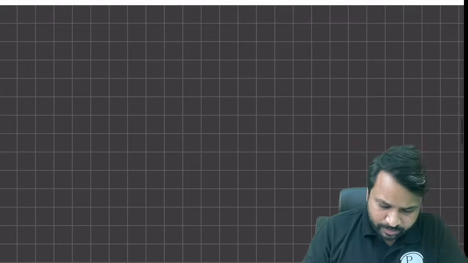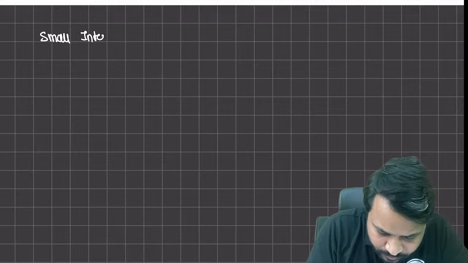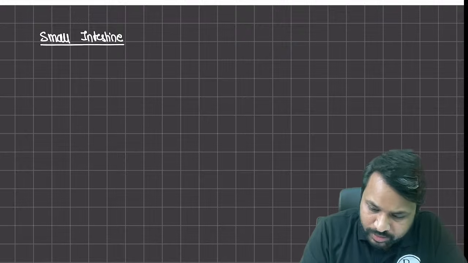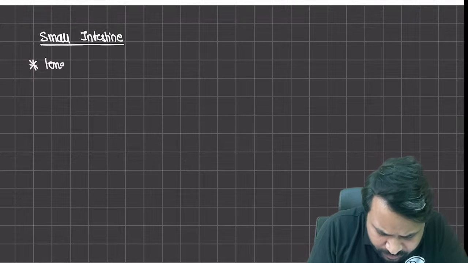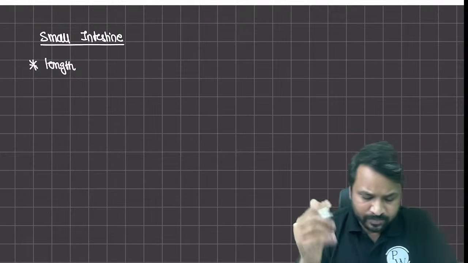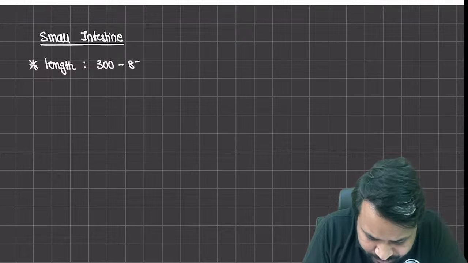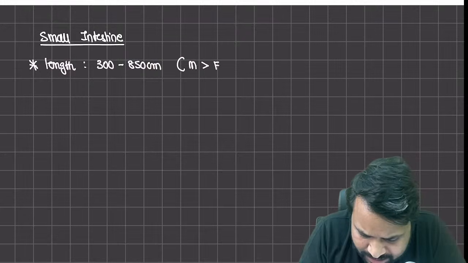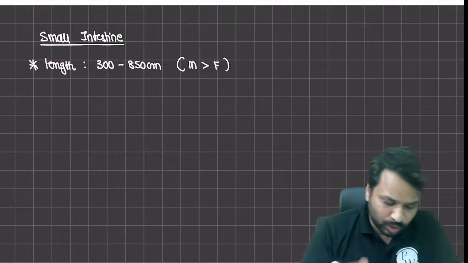I'll take a quick component here. When I talk about the small intestine, you will see the total length. Now it varies from specimen to specimen, human to human. But the total length that is being reported is around 300 to 850 centimeters. It is longer in males when compared to females. Okay, so length of the small bowel is longer in males when compared to females, right?